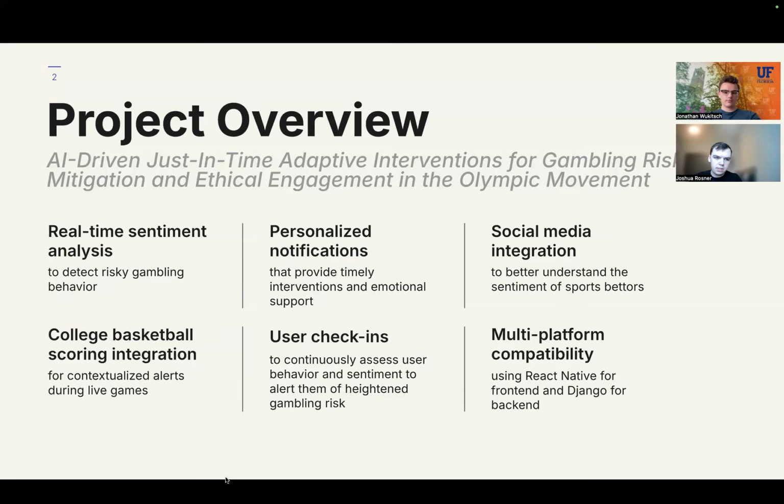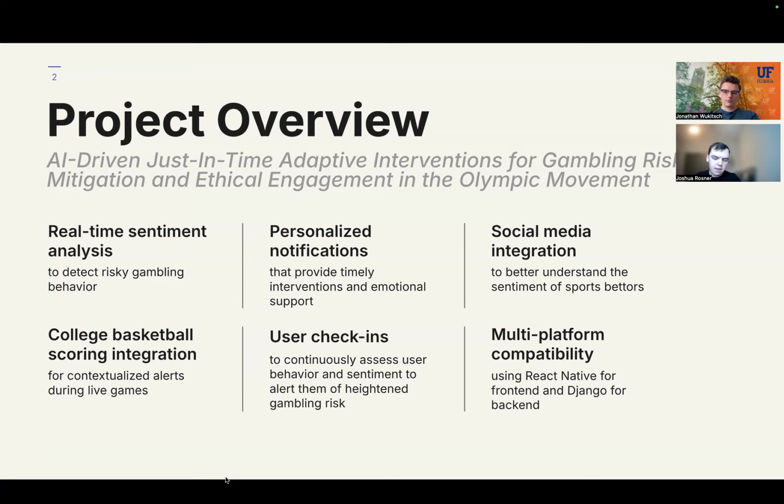Yeah, so our project is an AI-driven, just-in-time adaptive intervention for gambling risk mitigation and ethical engagement in the Olympic movement. Our goal is to have real-time sentiment analysis on posts on Reddit and social media to detect risky gambling behaviors. Specifically, we have it integrated with college basketball, so that we could keep track of everything that's going on with that.